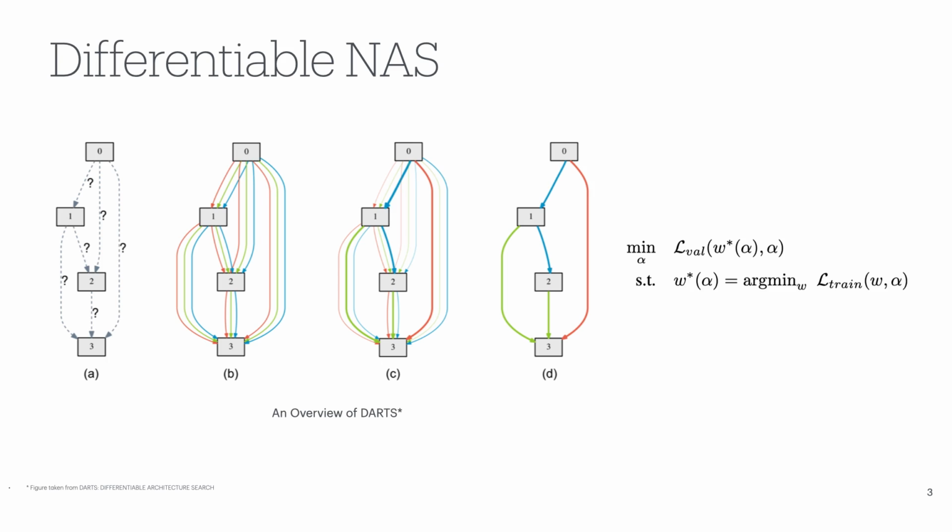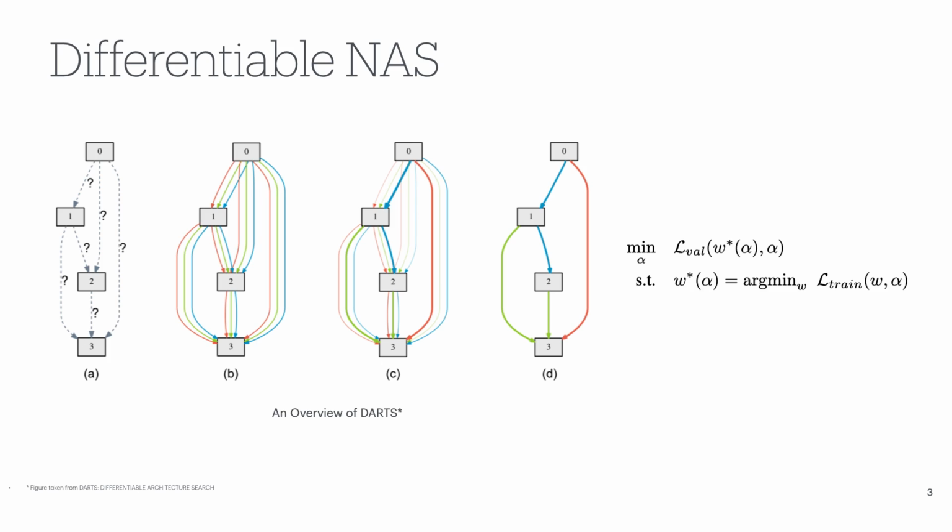A cell is a directed acyclic graph consisting of n nodes. Each node is a latent representation like a feature map. Each edge is an operation. We want to find which operations would be the best between two nodes. The edges are given weights, and the task of architecture search becomes learning the weights. After training, we get some values for these weights, and we can select the edge with the maximum weight.